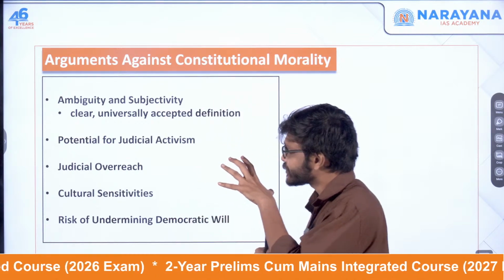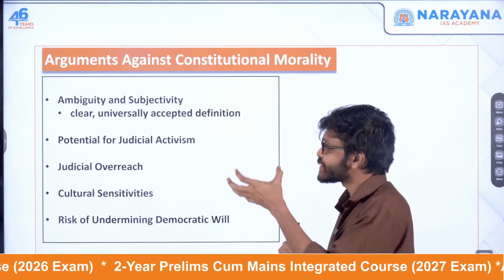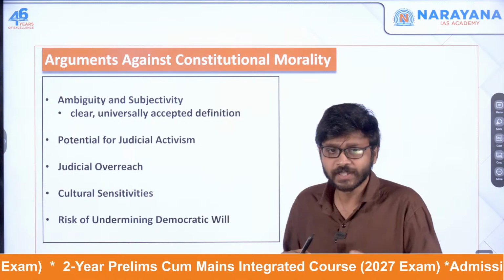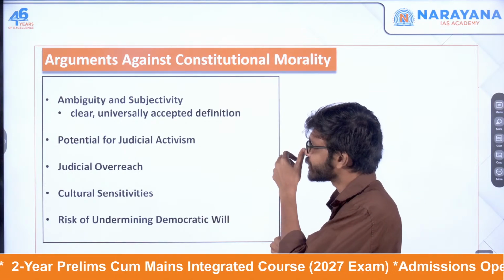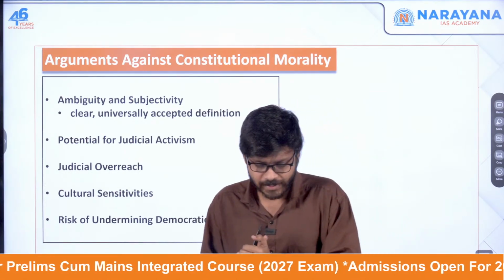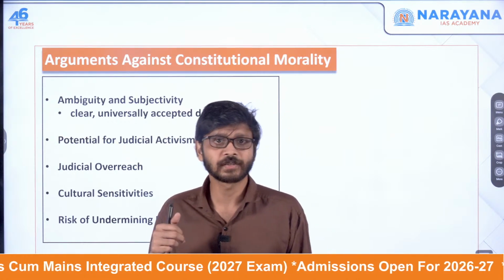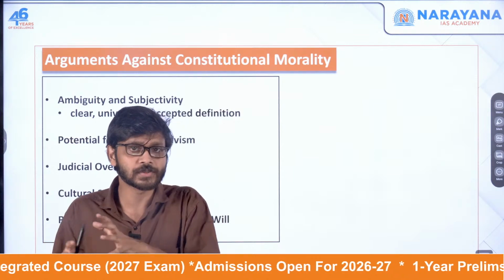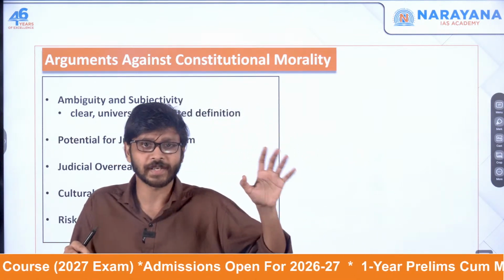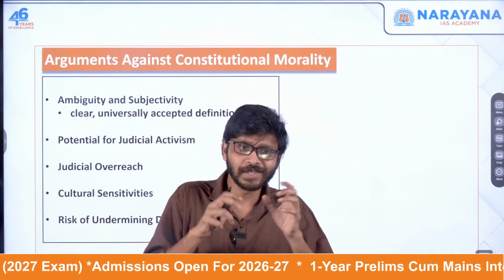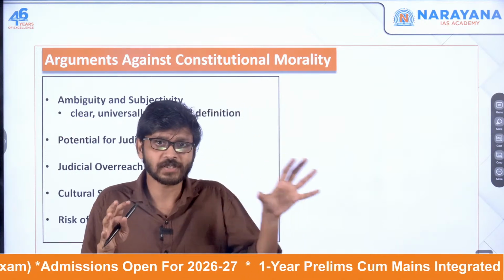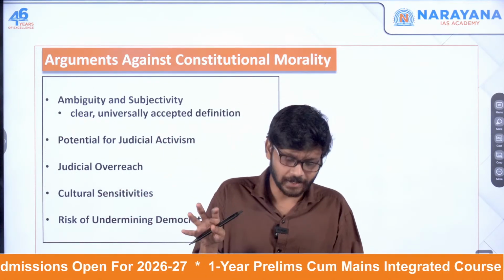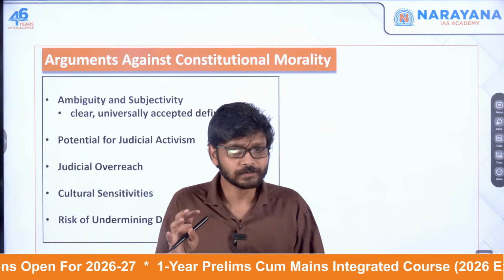One is that it is actually not clear. It has some ambiguity as well as subjectivity. So that is one of the important criticisms related to this. For example, one judge might think a law is unconstitutional, another judge might think, okay, this is fine, this is much needed. So it's subjective. Every person's constitutional morality might be different.